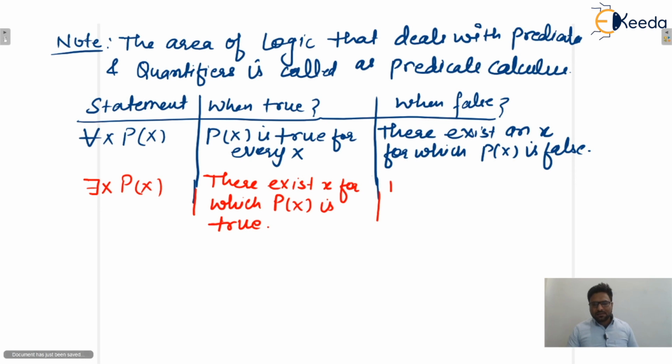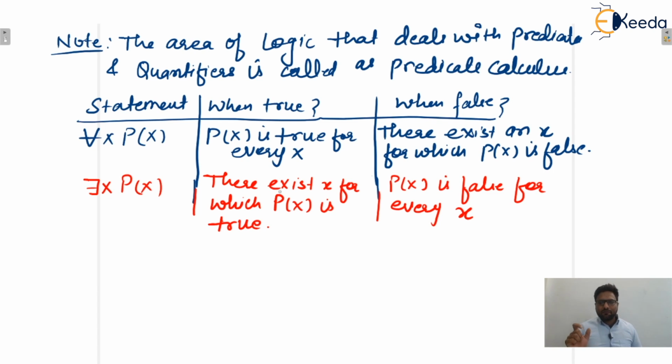Otherwise, p of x is false for every x, isn't it? So when p of x is false for every x, this statement is false. And when there exists an x for which p of x is true, this statement is true. I hope this one is clear to everyone.